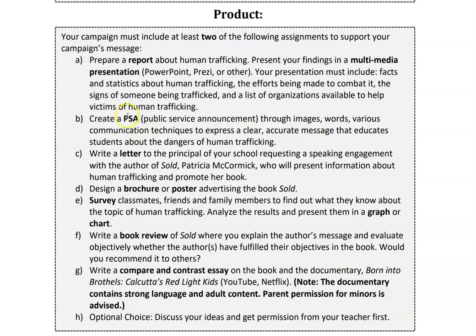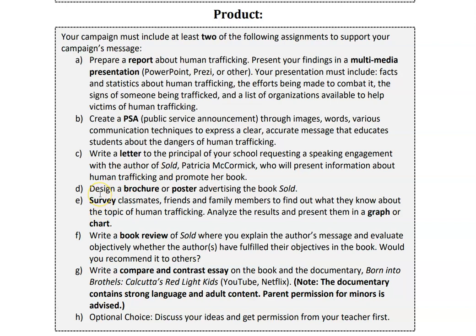Check those out there. Option number 3, or C, you can write a letter to your principal requesting a speaking engagement. So for example, you could write a letter to your principal asking for Patricia McCormick to come and present information about human trafficking and about her book Sold to the other students at your school and the teachers as well. Keep in mind, if you do the letter, you have to have that in letter format. If you need help with that, let me know.